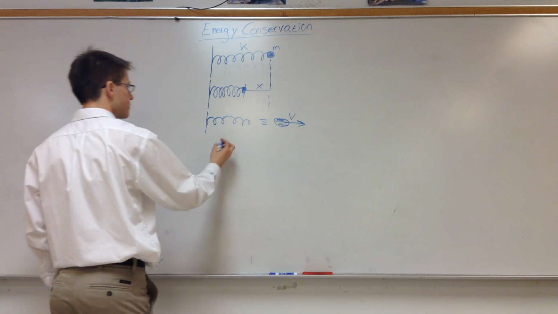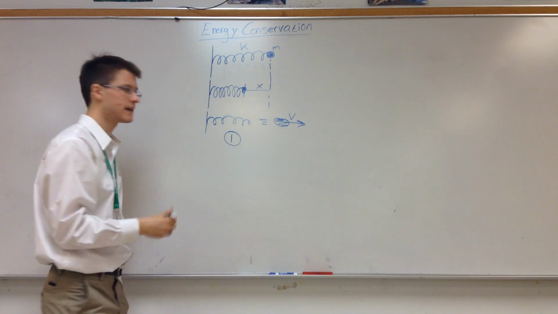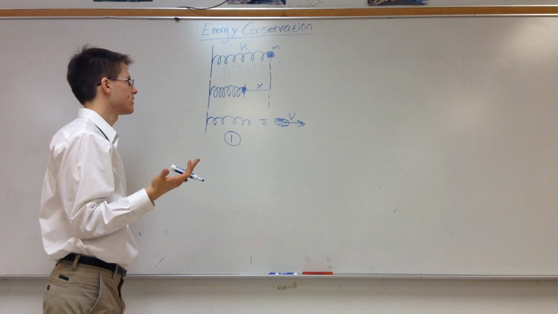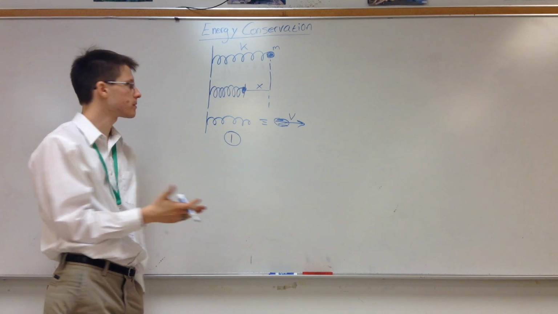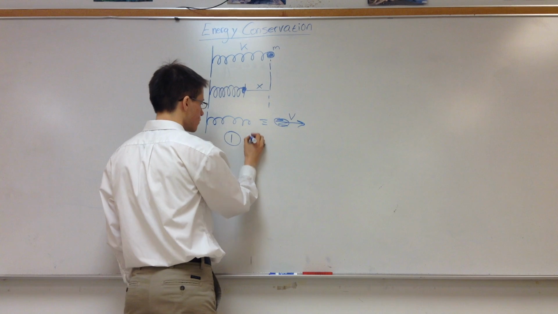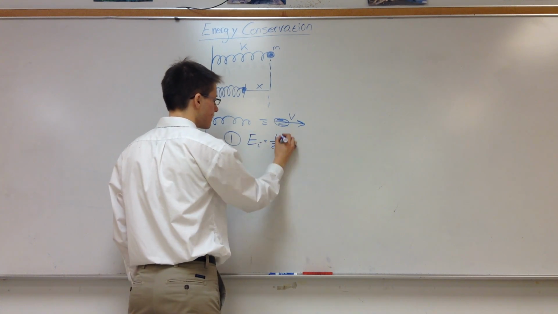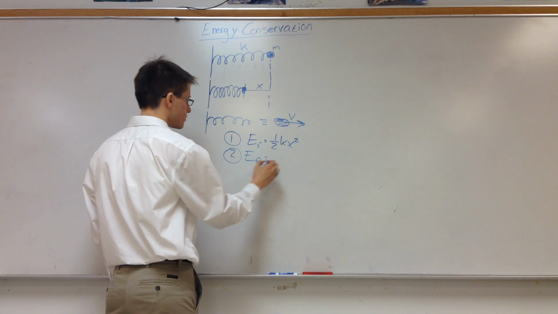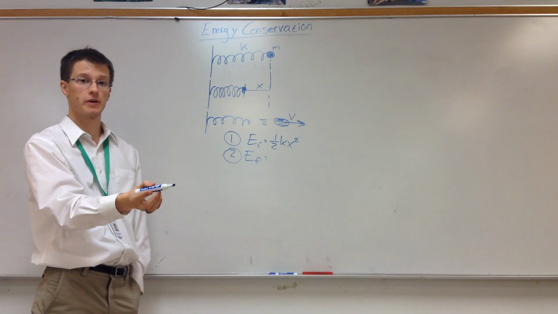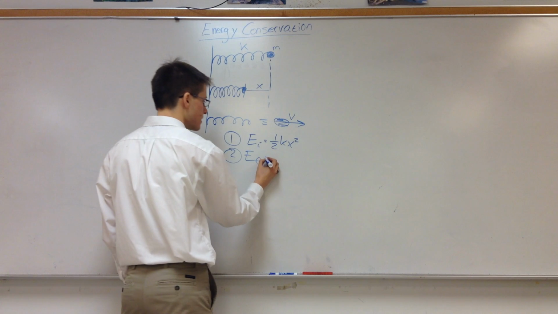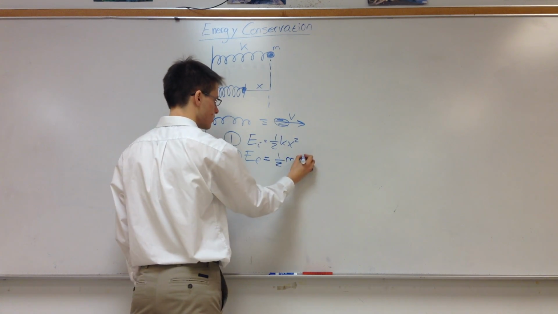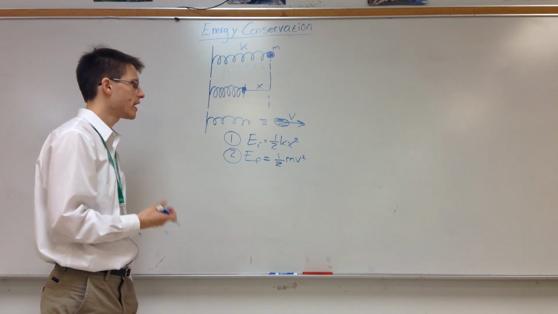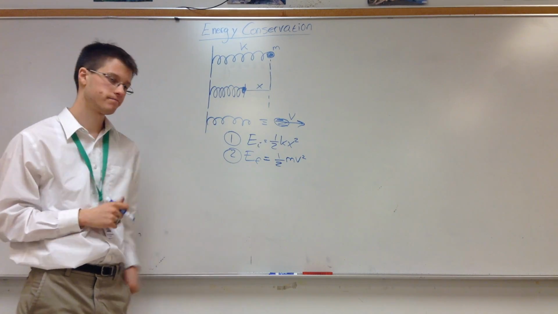So to do that, same three-step process. Step 1, what does the energy start with? Well, the ball's not moving, so no kinetic. You don't really have gravity, so you're not going to use gravitational potential, but you have a spring. So elastic potential energy. So your initial energy is equal to 1 half kx squared. Step 2, your final energy. Here, the ball is shooting forward, so it's moving, so it has a speed, so we're going to use kinetic energy, 1 half mv squared. No potential or anything like that. You can have more than one type of energy at any point, and if you have multiple kinds in one step, just add them together.